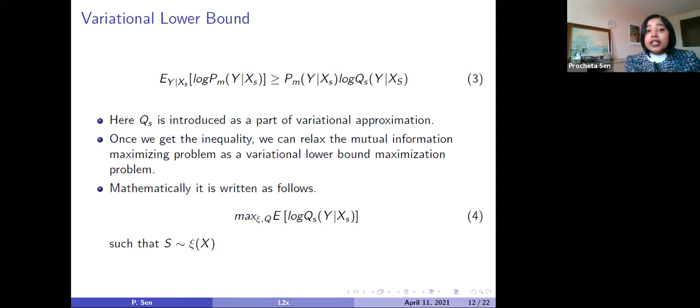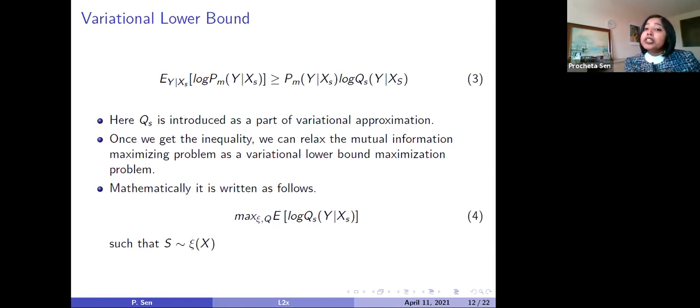As I said earlier, our original objective function, which is the expectation of log of p of y given x's, is intractable. So here we introduce the variational approximation Q of S. By introducing this Q and applying Jensen's inequality, we get the equation that I have shown first in this slide: the expectation of log of p of y given x's, which was our original objective function, is greater than or equal to the expectation of log of q of y given x's.